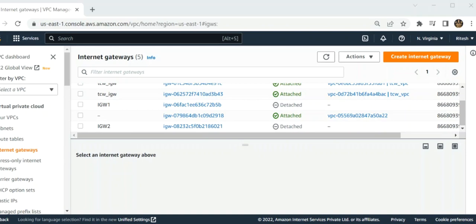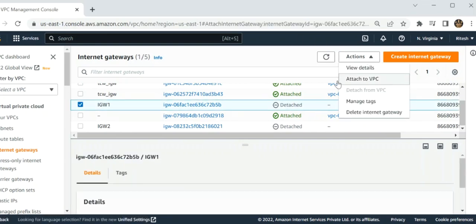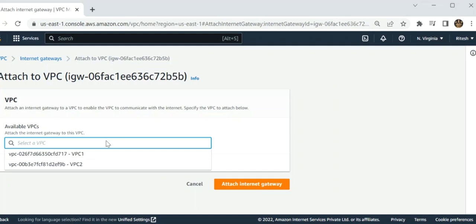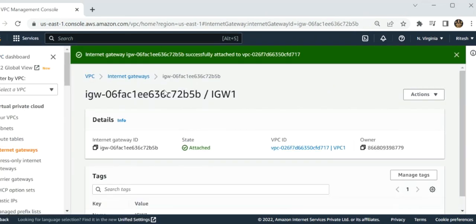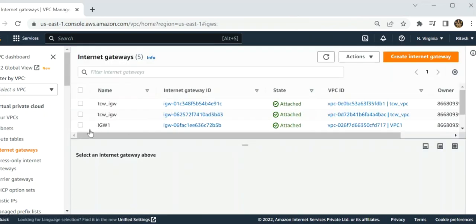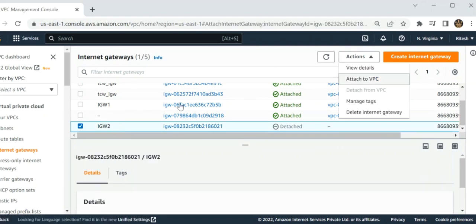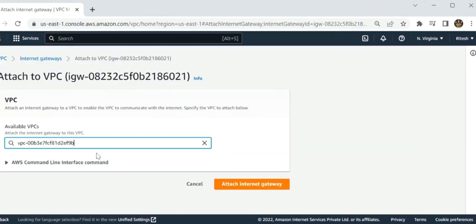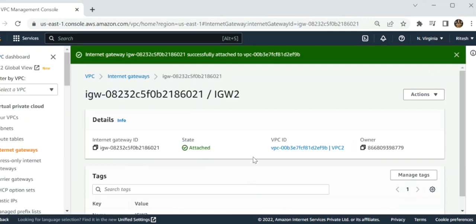Now I click on IGW1 to attach it to the particular VPC. Click on attach to VPC. Select our VPC1 over here and attach internet gateway. Now going back, I click on the other internet gateway and attach it to VPC2. So now I have attached both of our internet gateways.